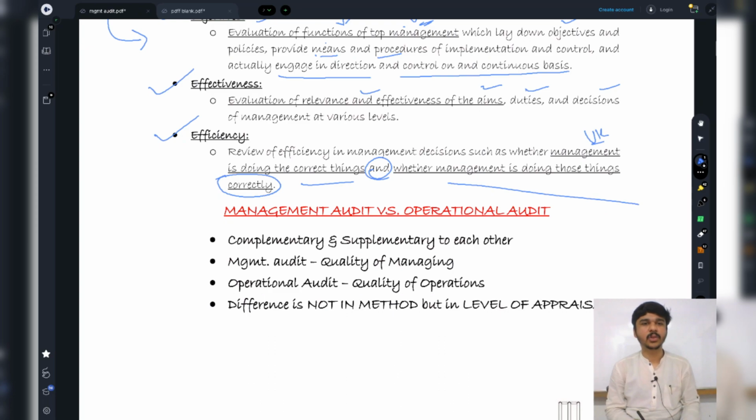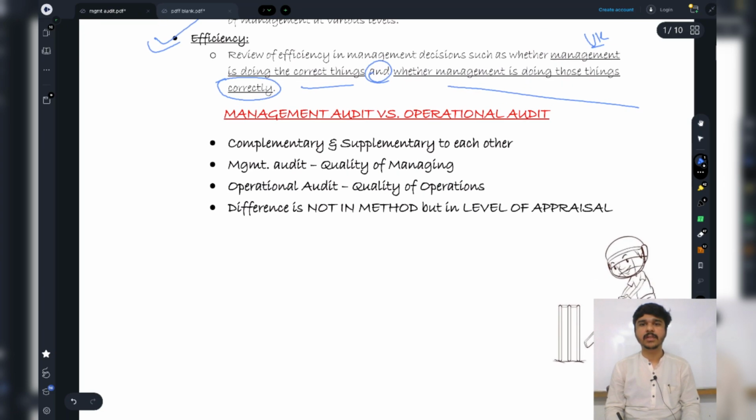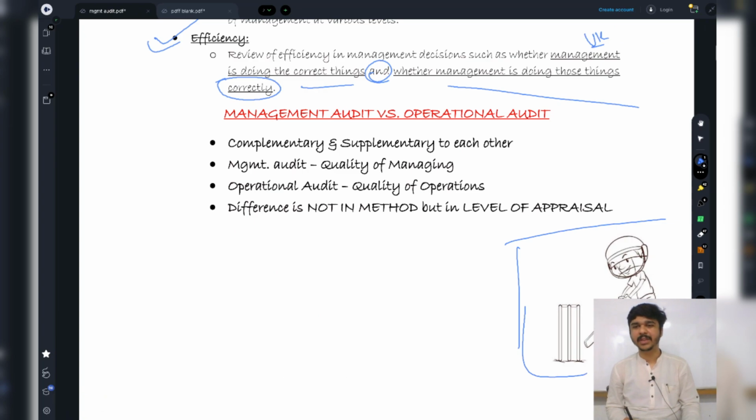So both things I am going to check, and that is being covered under management audit. Now the question comes, sir, what is management audit versus operational audit? There is a figure, this picture, okay? This is a bat and this is Mr. Virat Kohli. For the time being, assume, okay, bat. Can you check this bat always comes on the lower side of the batsman, right?